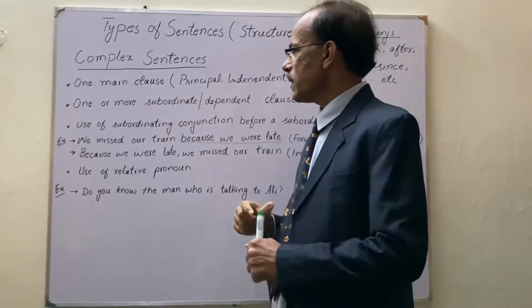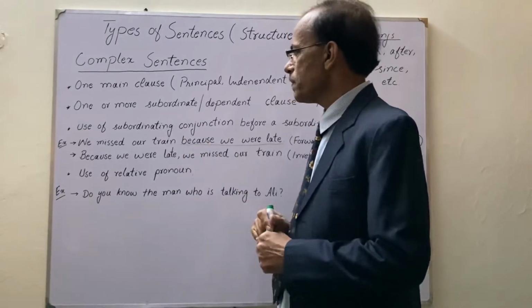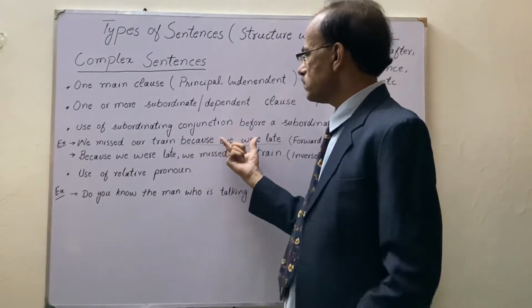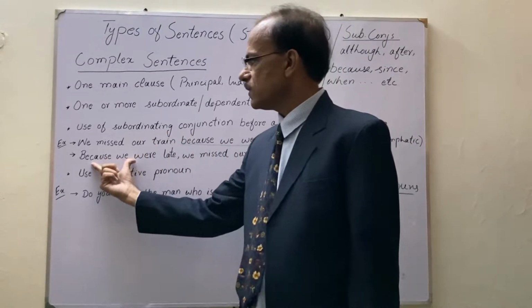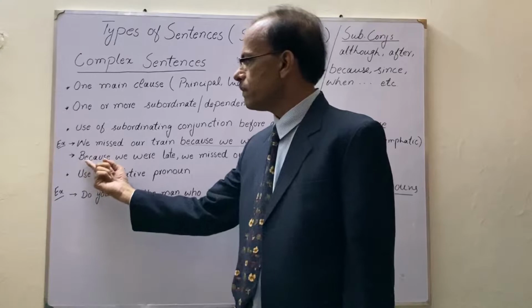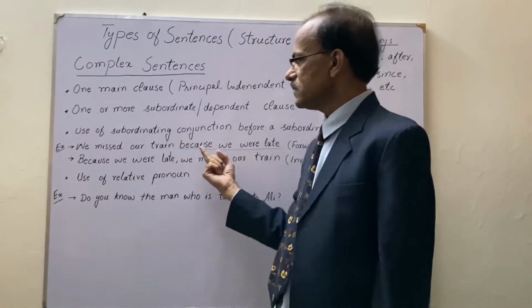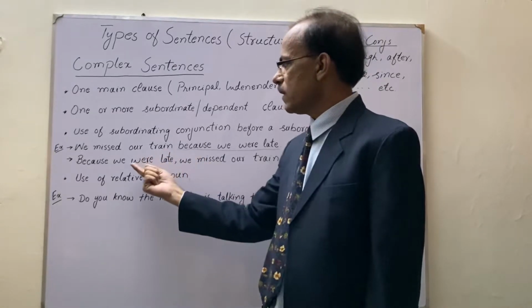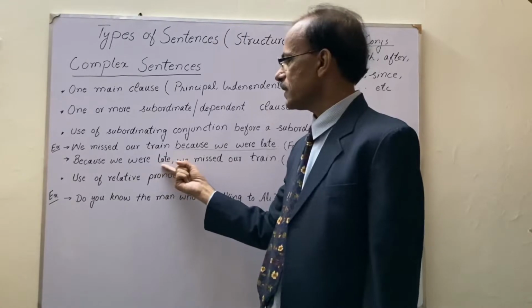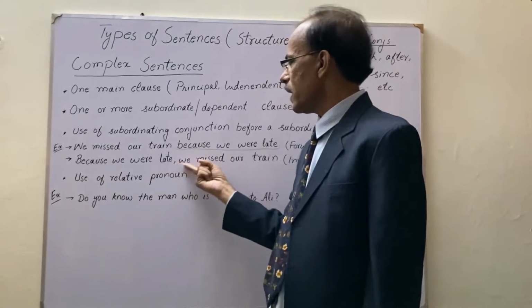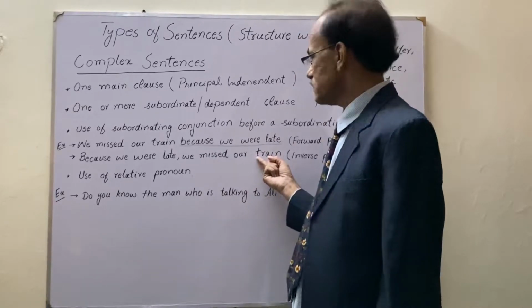We can write a complex sentence in two ways. In this way, we write the subordinate clause first with the subordinating conjunction and the main clause at the end. In this way, we use the subordinate clause first, and after the subordinate clause we put a comma and then continue the sentence with the main clause.